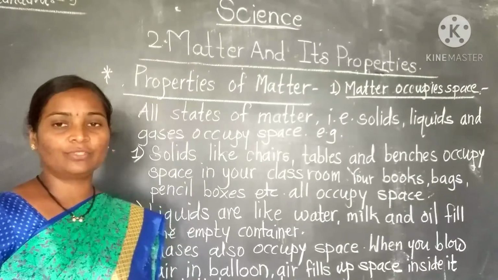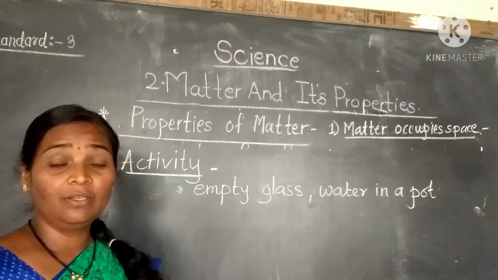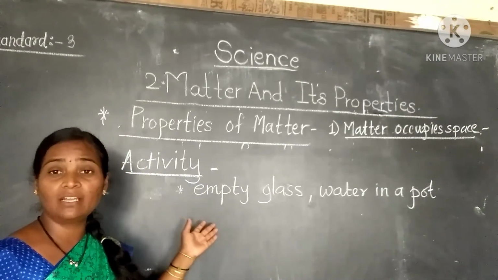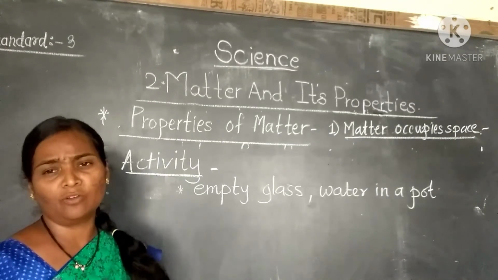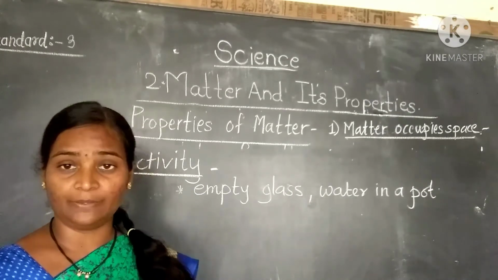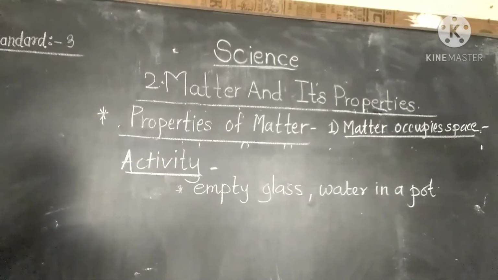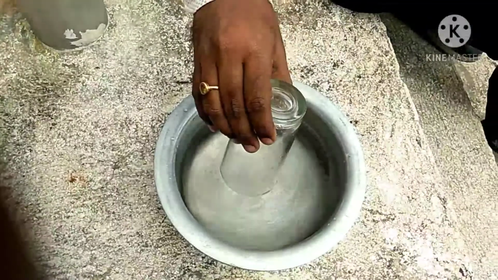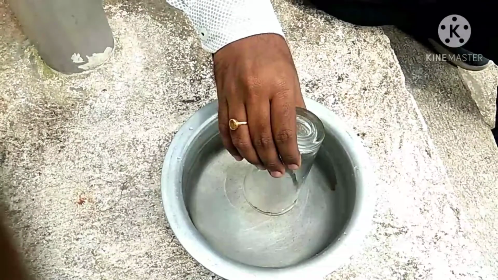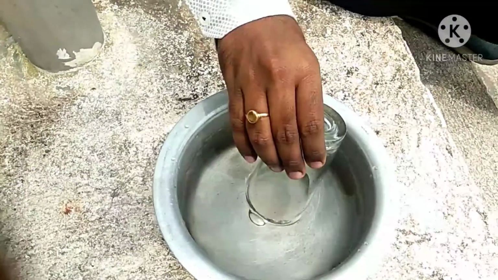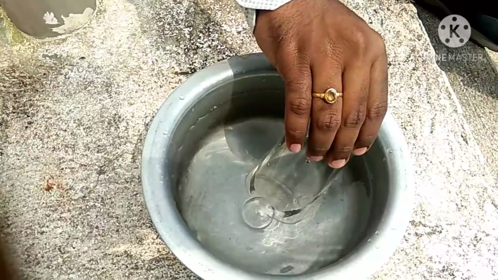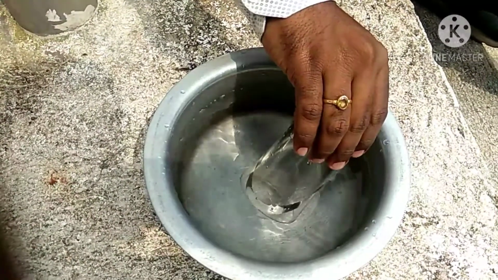Okay, next we have to see an activity right now. It needs an empty glass and water in a pot, or you can take water in a bucket. I have taken it in the pot. Let's see the activity. See student, I have taken one pot filled with water, and we have to put the glass inside it. Then you have to observe. See, air bubbles are there, that means the empty glass has air. Gas has occupied the space.